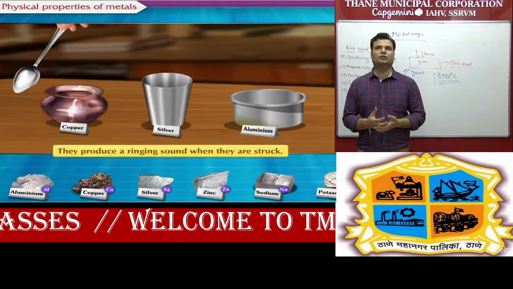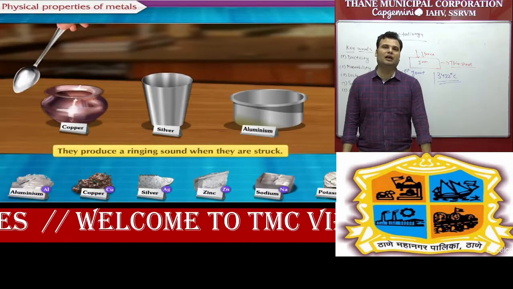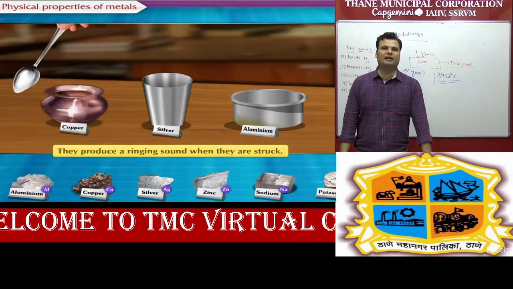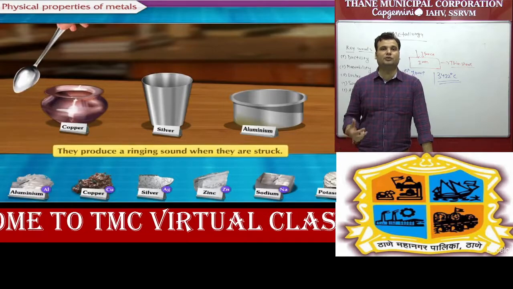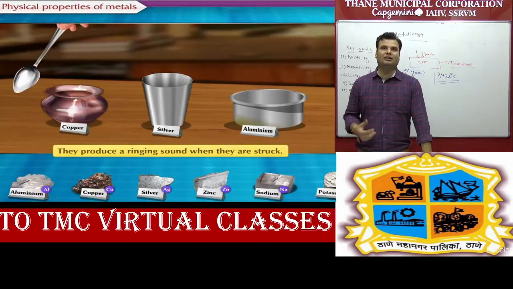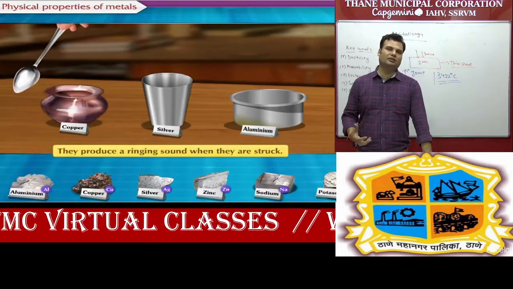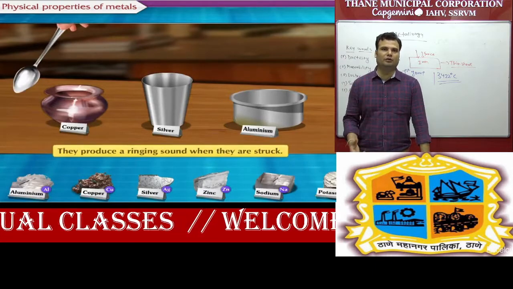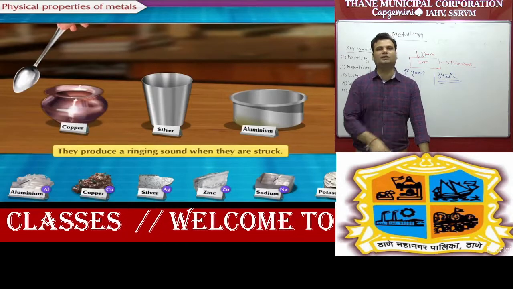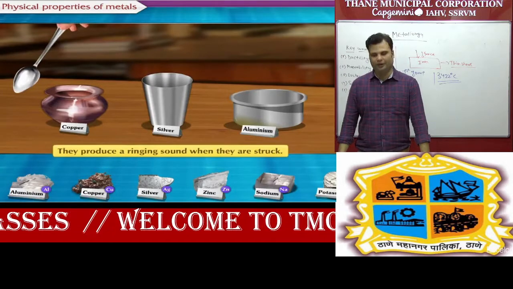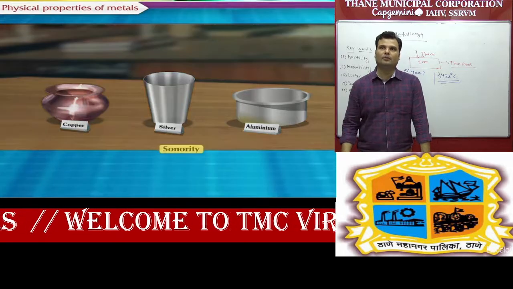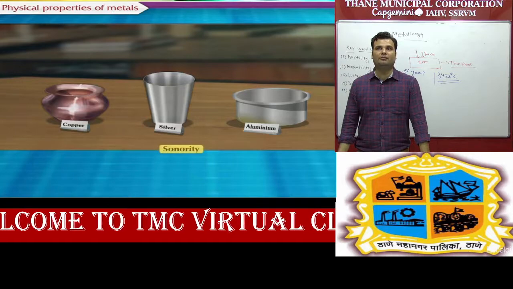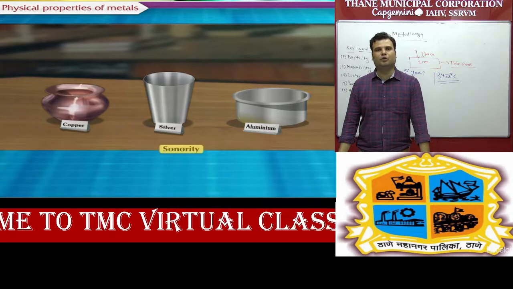Next part of this lesson is, yes, very important part: whenever you strike any metals, they produce a sound. So they produce a ringing sound when they are struck, and this property is known as sonorous and sonority. So metals having the property of sonority because they produce sound, like aluminum, copper, silver. You can see your home utensils, whenever you drop them, they produce sound. You can see in figure also, copper, silver, aluminum, they produce sound, and this property is known as sonority.